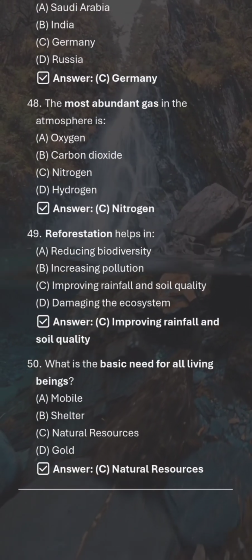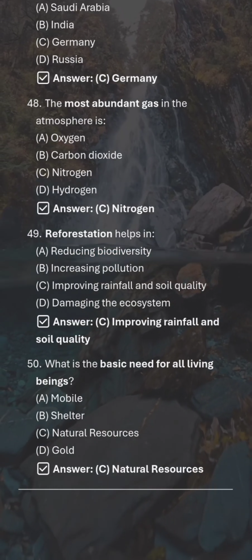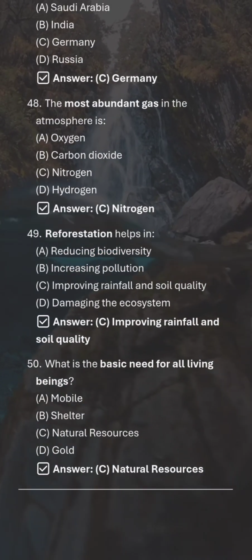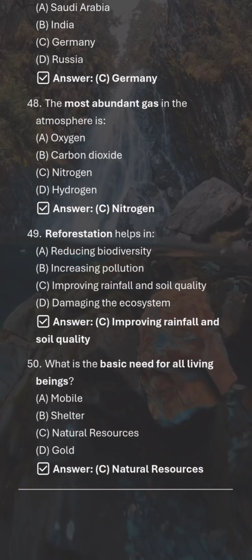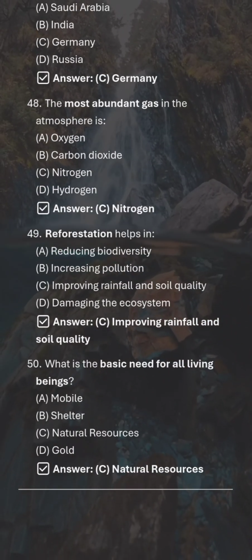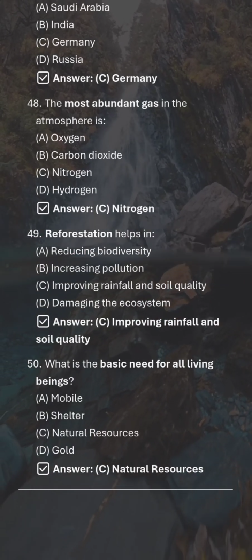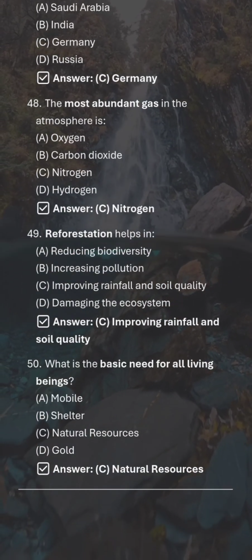Reforestation helps in improving rainfall and soil quality. What is the basic need for all living beings? Natural resources.